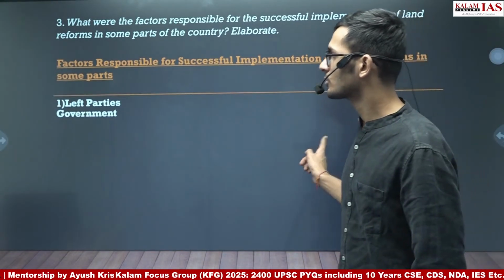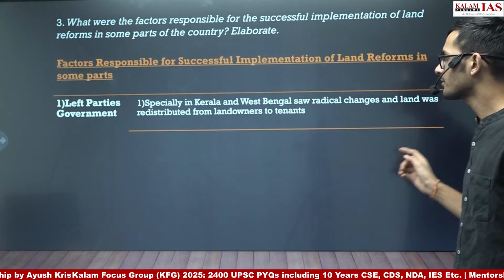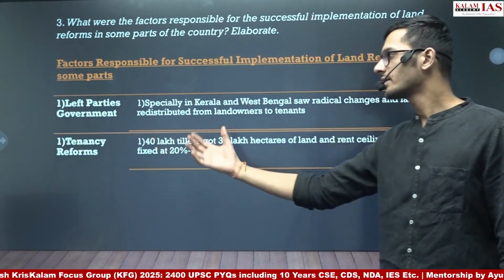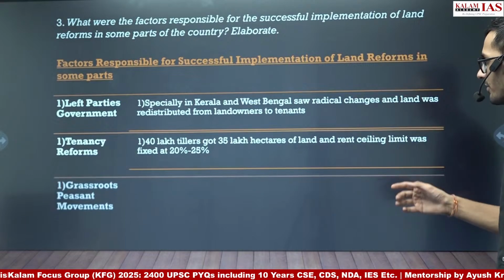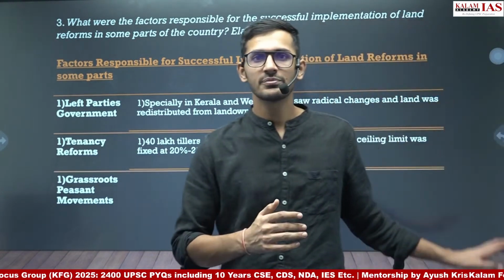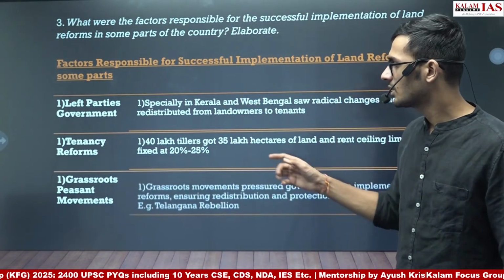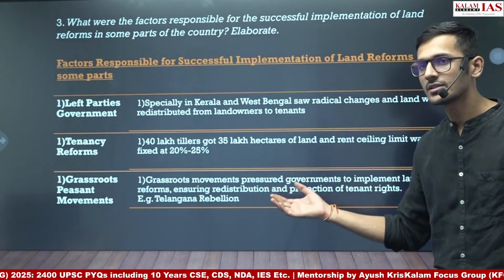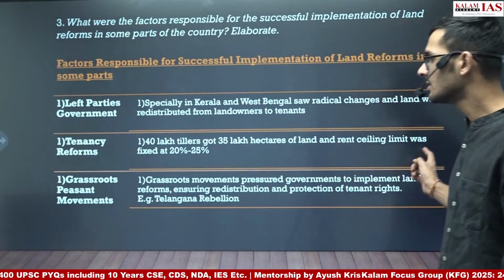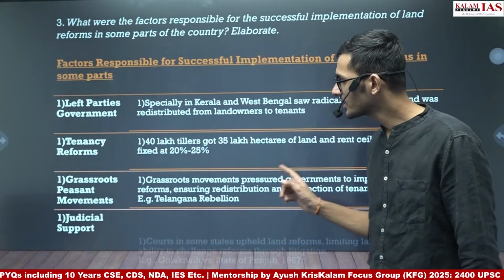Then we can also write left party governments. For example, the communist governments in Kerala and West Bengal brought radical changes. Tenancy reforms were also brought in, under which 40 lakh tenants got 35 lakh hectares, and a rent ceiling of 20 to 25% was also set. Then after that, grassroots peasant movements. The grassroots peasant movements pressurized the government into taking action. You can take the example of the Telangana rebellion, which was a grassroots peasant movement, which again pressurized the government into bringing the land reforms.